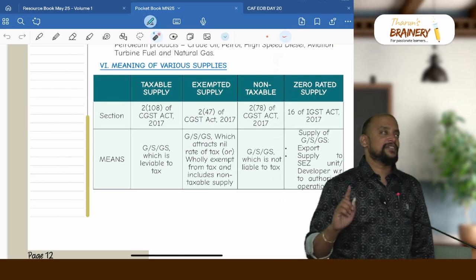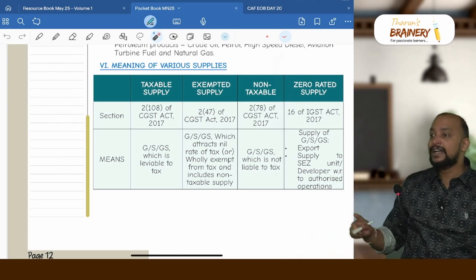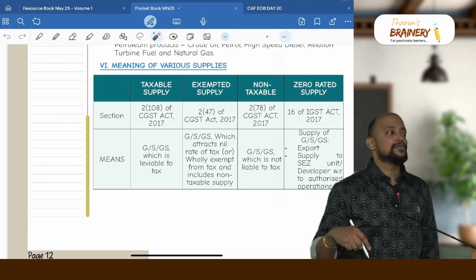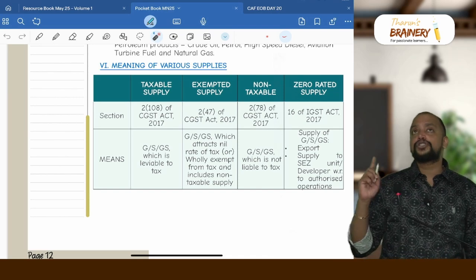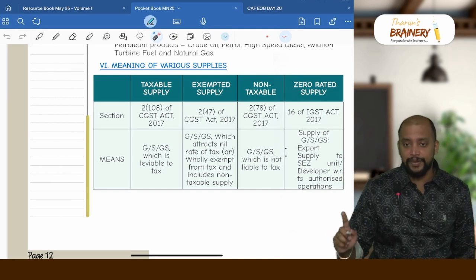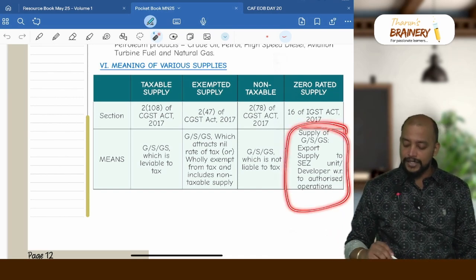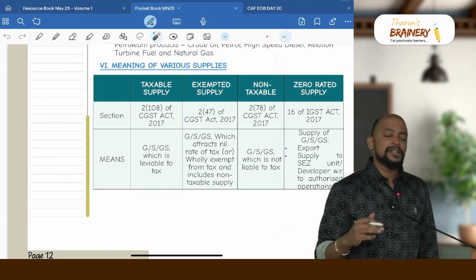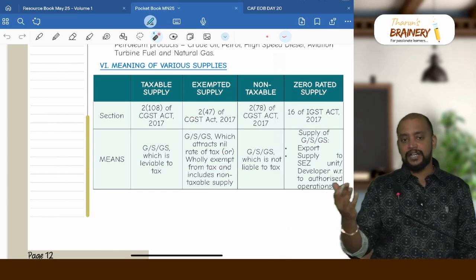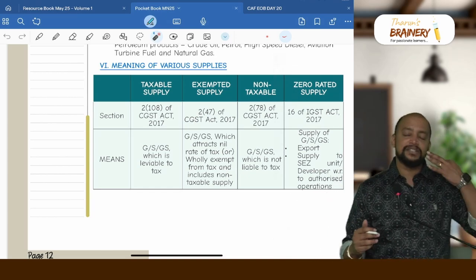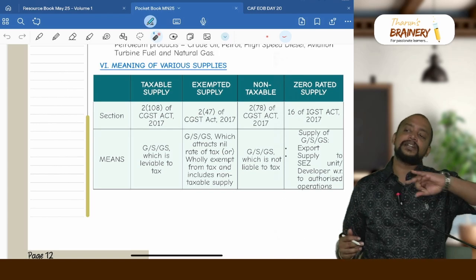Zero rated supplies are defined under section 16 of IGST Act. Export of goods or services, supply of goods or services to SEZ, but it should be with respect to their authorized operations. Then only it will be called as zero rated supplies. Non-taxable supplies means not chargeable to GST, alcoholic liquor and petroleum products. Exempted supplies means 3, notified as exempted, nil rated and non-taxable.